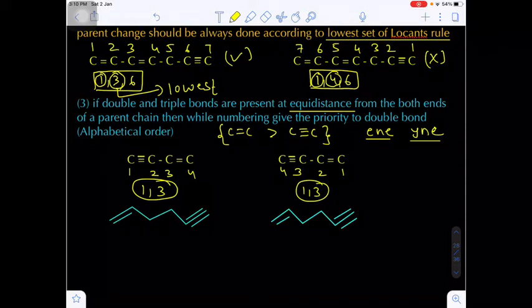That means in both the cases the lowest locant rule has failed. Then give the priority to the double bond. So the double bond carbon should get the lowest number. So this numbering is incorrect.